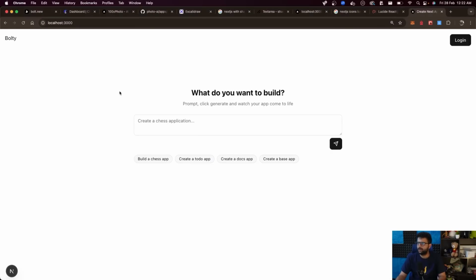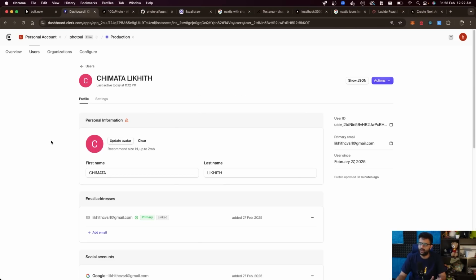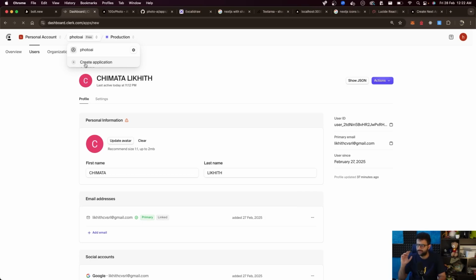Right, let's add Clerk authentication. The way to do that is first go to Clerk, sign up for a new account, and create a fresh application like I am over here. As soon as you sign up, you'll see a similar page.